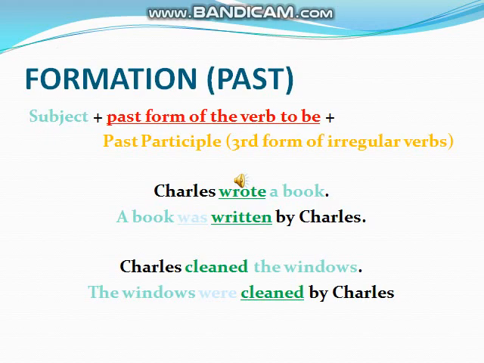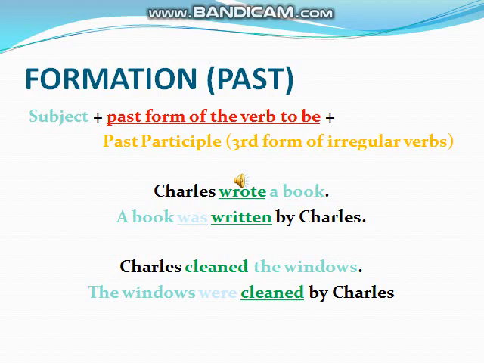Likewise, the past form takes the same structure: subject, past form of the verb to be, then the past participle of the verb, regular or irregular ones. Let's take the same examples we had in the present one. Charles wrote a book. So the verb here is in the past. So we start with the object. A book was written by Charles.